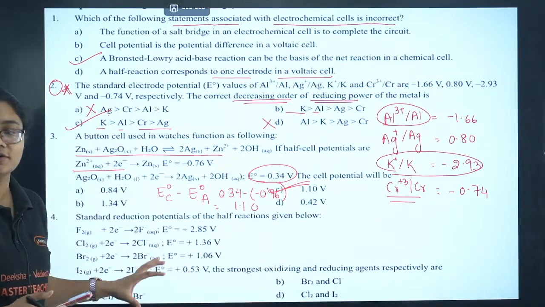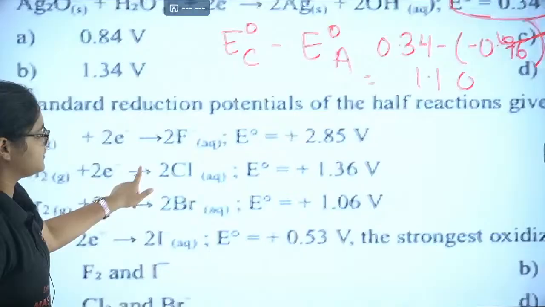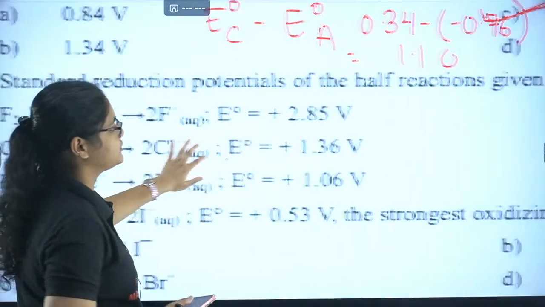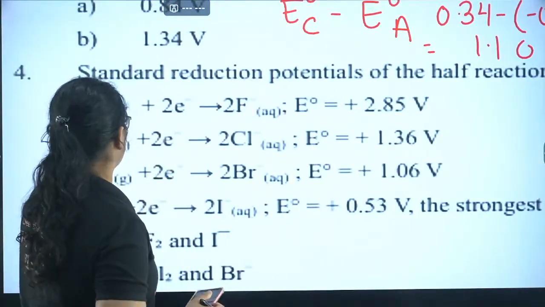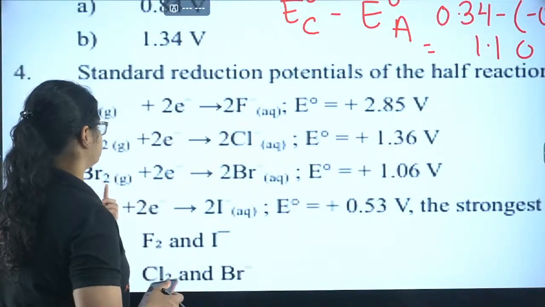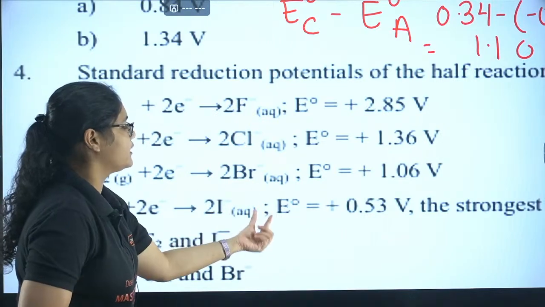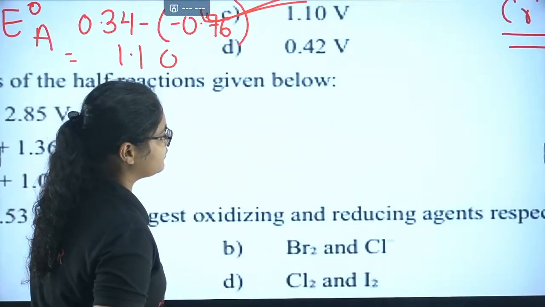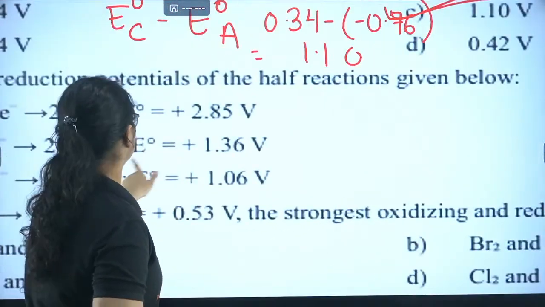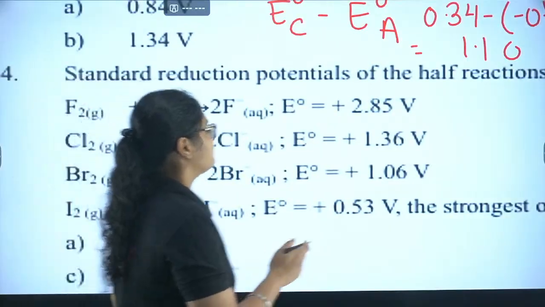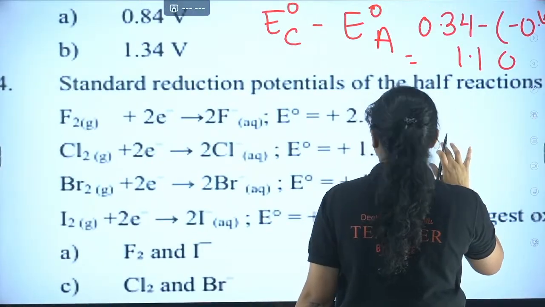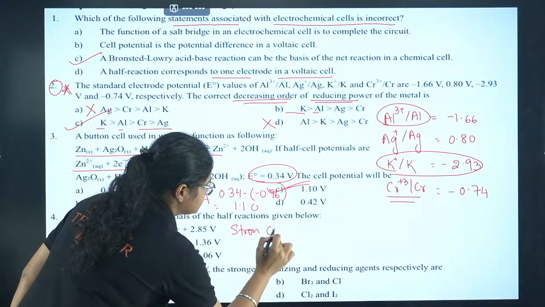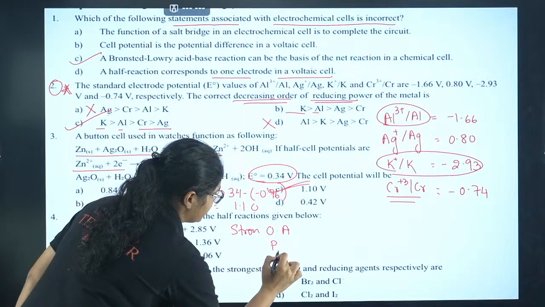Again the question is on the basis of oxidizing and reducing agents. Standard reduction potentials of the half cell reactions are given below. You can see the reduction potentials of F2, chlorine, bromine, and iodine are given to you. Now you have to find out the strongest oxidizing and reducing agents respectively. Let us first find out without seeing the options, the strongest oxidizing agent and reducing agent.